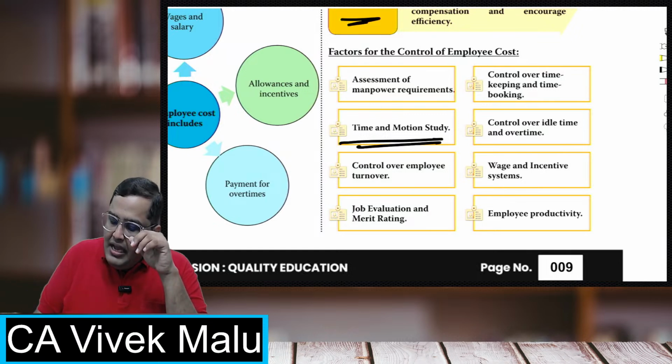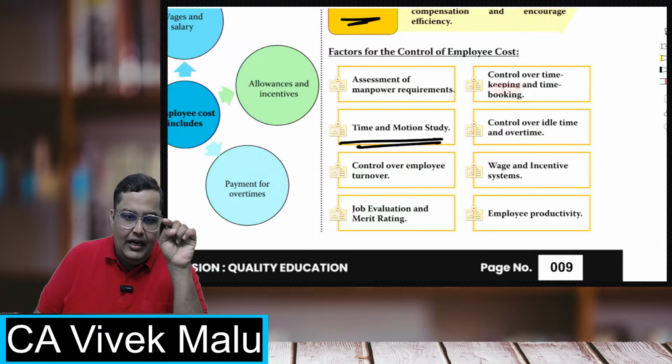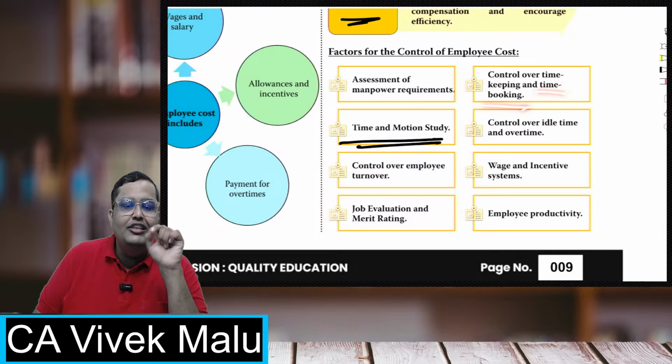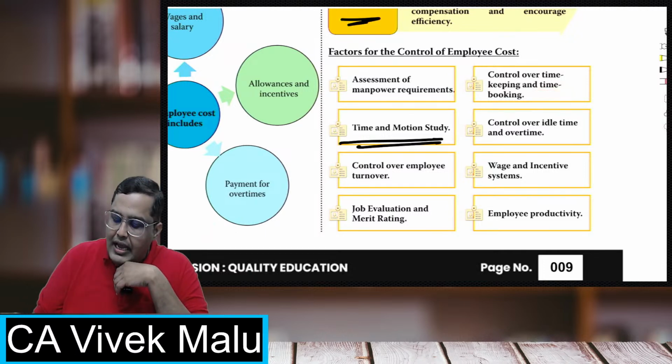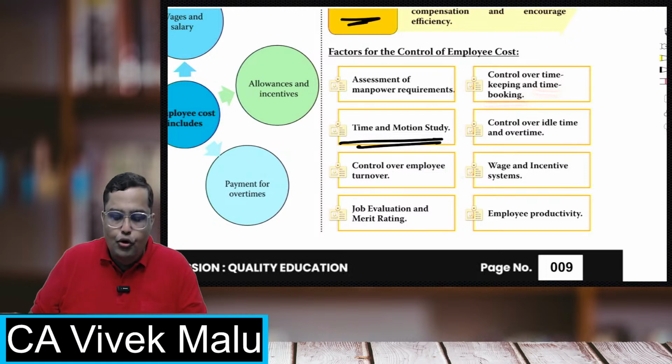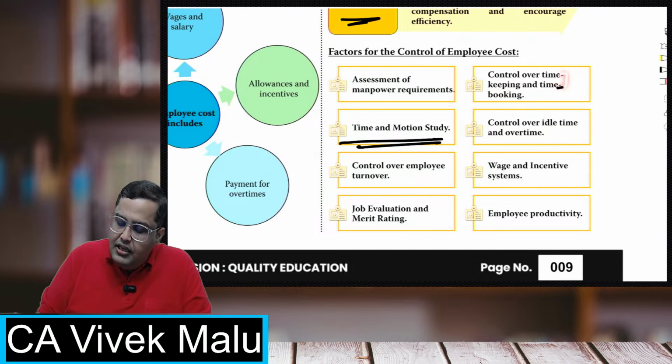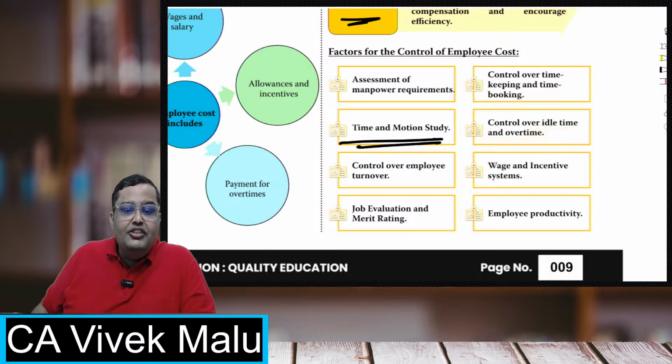So the timekeeping record will show you are there for 8 hours, but time booking will show that you have studied for only 6.5 hours. Time booking shows your real output and timekeeping just shows how long you were there. The gap between the two is always the idle time. So you must keep a check on the idle time and on the overtime.